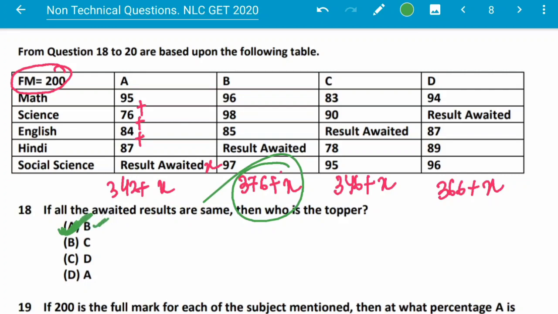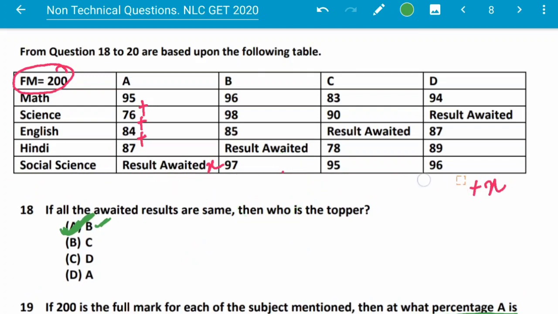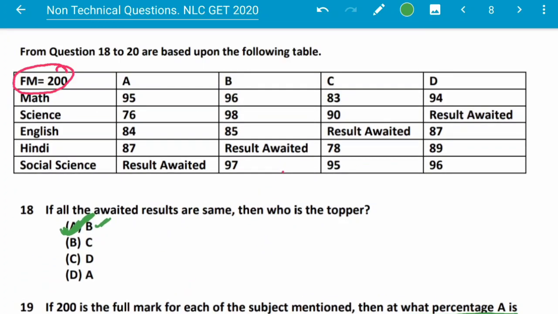Next question: if 200 is the full mark for each subject mentioned, then by what percentage is A ahead of C in Hindi?